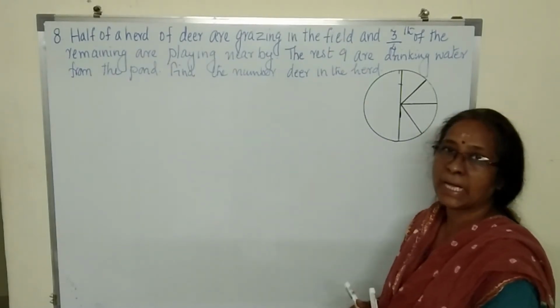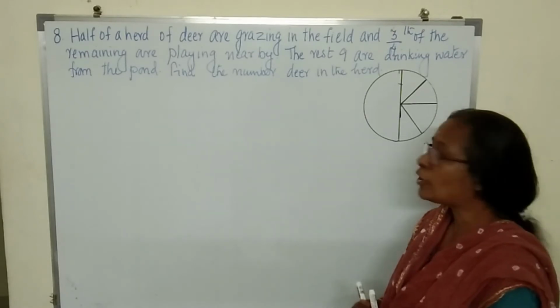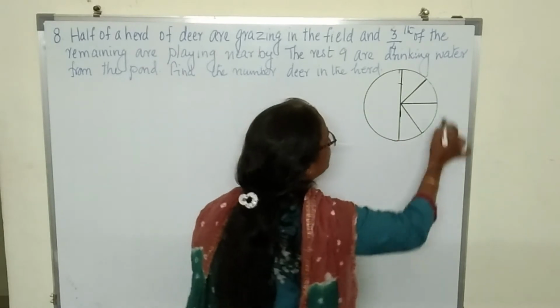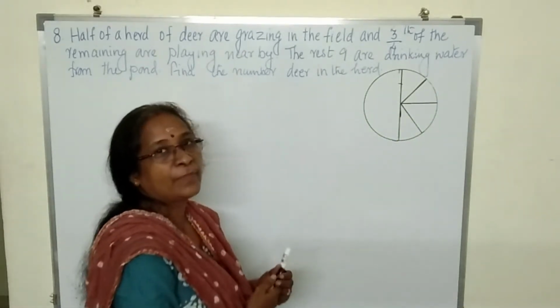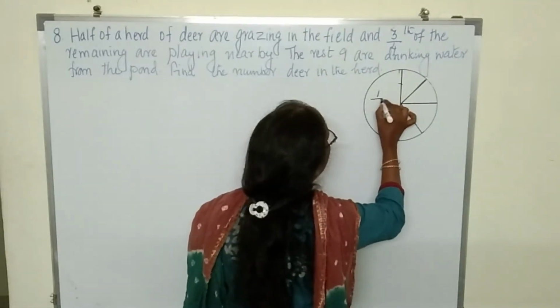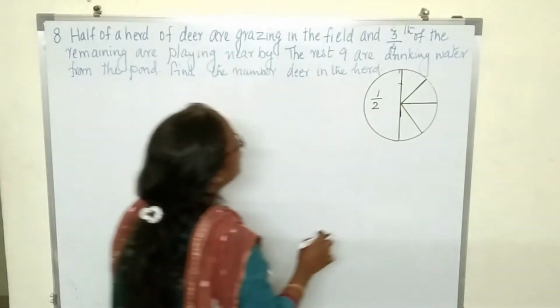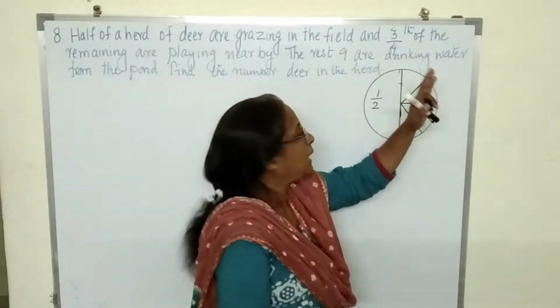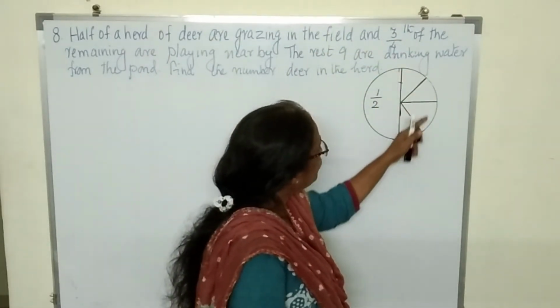Half of them are grazing. So what I did here is, let us think, this is the complete group. So half of them are here. Here there are half. Okay. In the field, and 3/4 of the remaining. What are the remaining? This half. Okay.